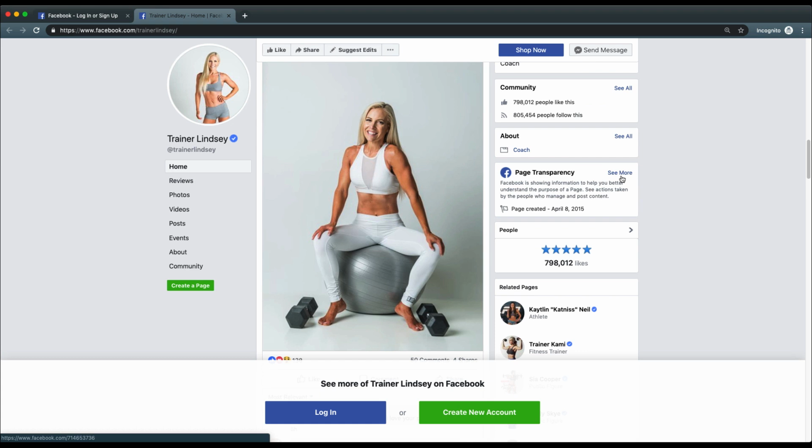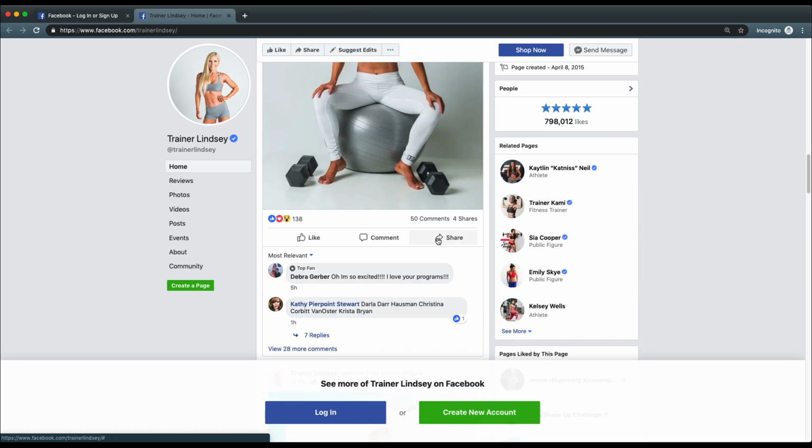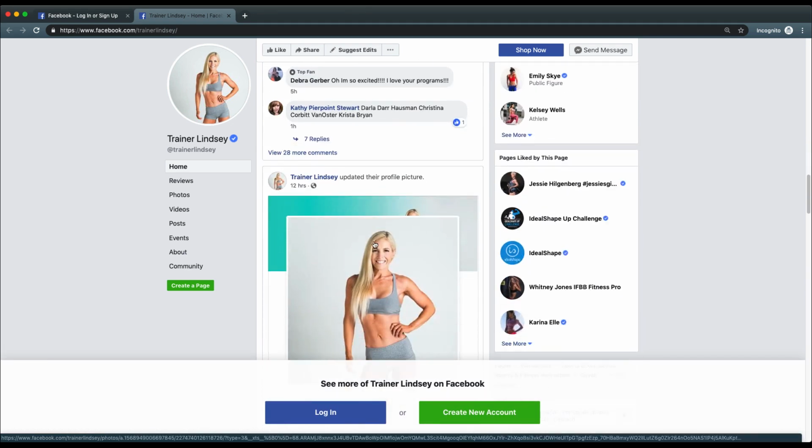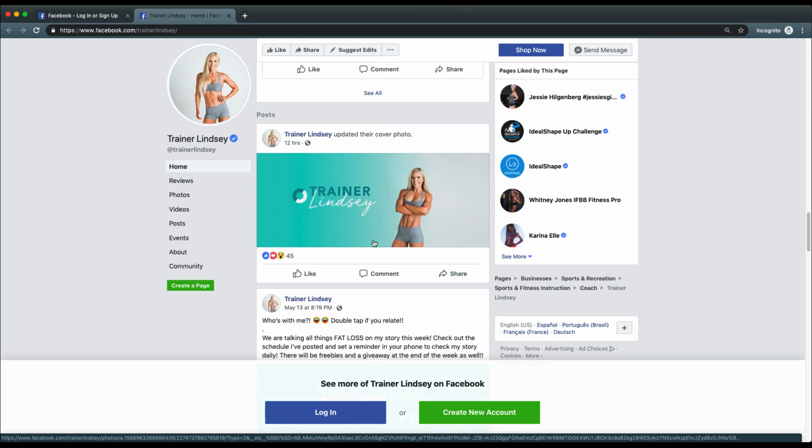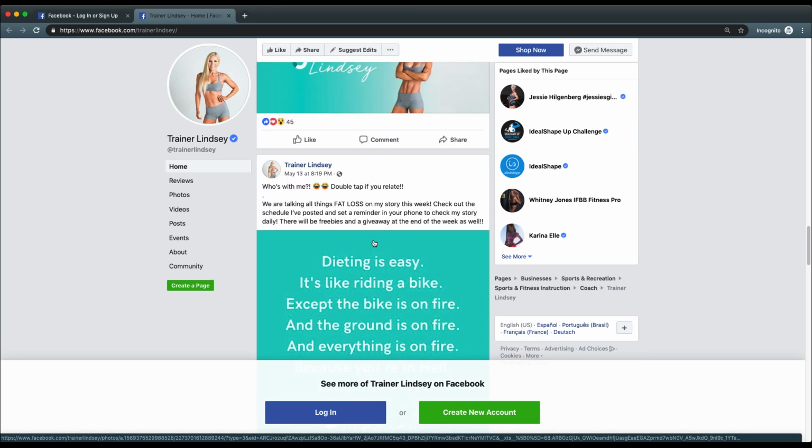Once you get here, you can look at page transparency. You can read about their communities and the details about this person. But the really interesting stuff is down here in the comments and the shares and the reactions, because you get to see what type of people are commenting and sharing and interacting with this brand, and therefore make it easier on you doing your target market research.